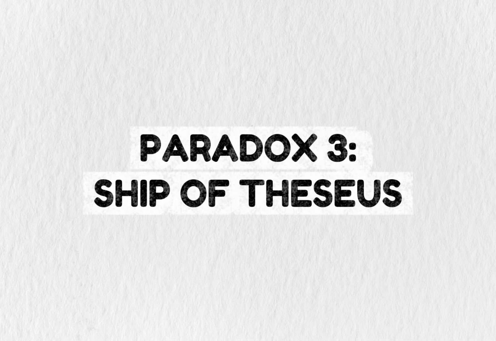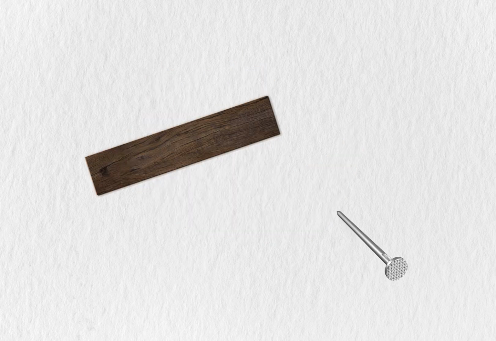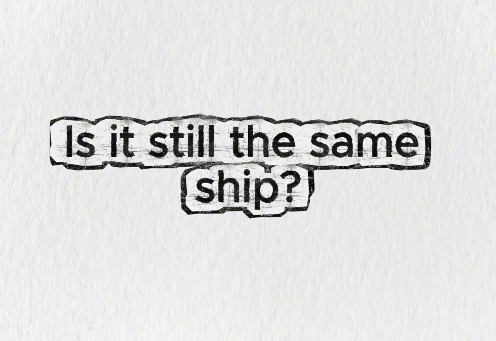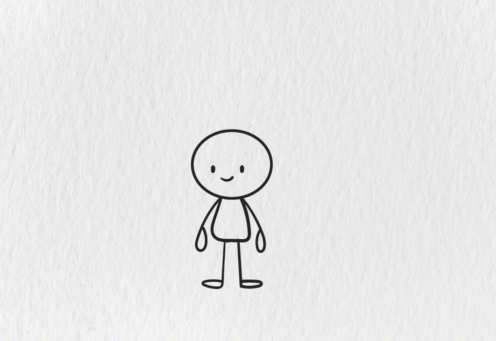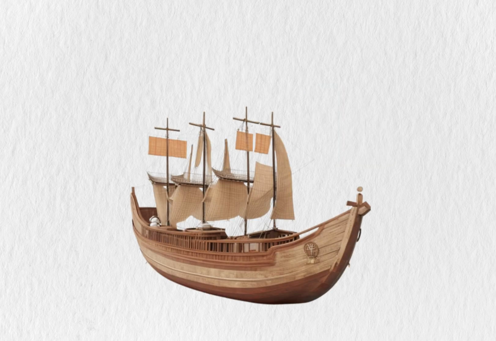Paradox 3. Ship of Theseus. Imagine you have a ship. Over the years, you replace every single plank, every nail, every sail. Eventually, not a single original part remains. Is it still the same ship? Most people say yes, it's the same ship because it's had continuous existence and function.